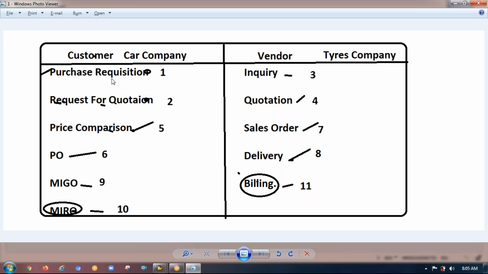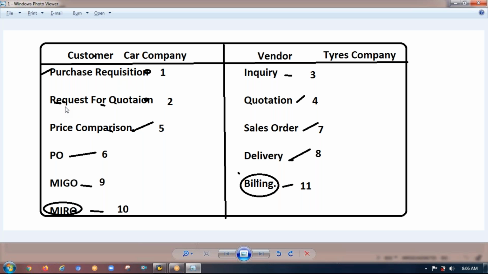Purchase requisition is a request to the purchase team. Hey man, we need tires now. Can you please go and buy them immediately to complete the product. So purchase requisition is a document. I'm not expecting you to buy these steps, purchase requisition or request for quotation. This is a very generic flow that I'm talking about. Purchase requisition is a document which will be raised from the manufacturing team to the purchase team. So now the manufacturing team will say, hey, can you please go and buy the tires for me immediately.